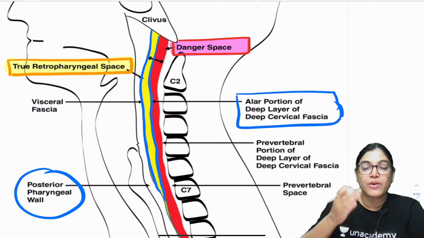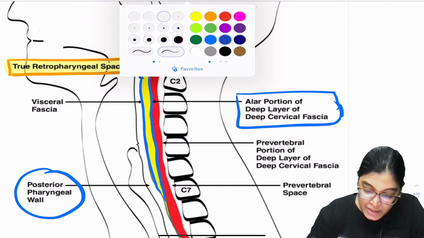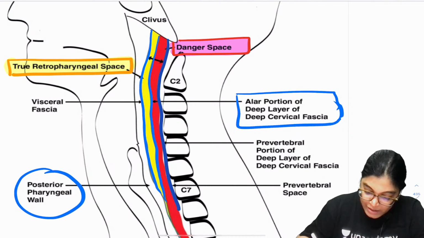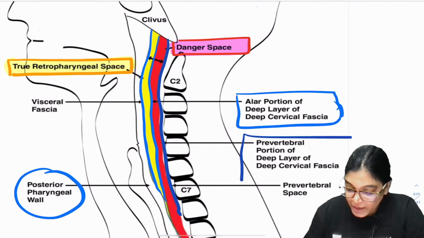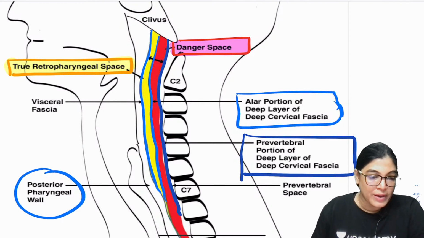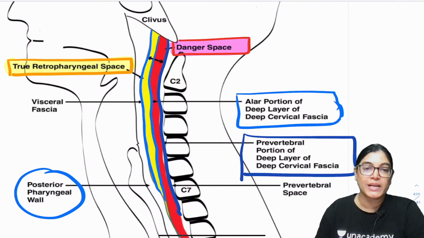Now, concentrate on the space which is lying posterior to the alar fascia. So, you can see the space lying posterior to the alar fascia, which is shown in the red color. Posteriorly, it has a covering of the prevertebral layer of deep cervical fascia. So, is the concept clear to everyone? What is the difference between the true retropharyngeal space and the danger space of the neck?